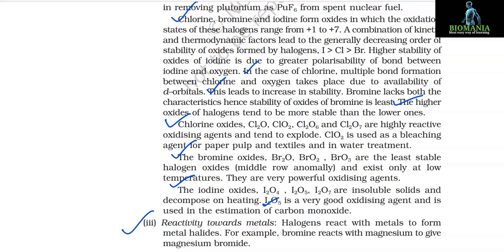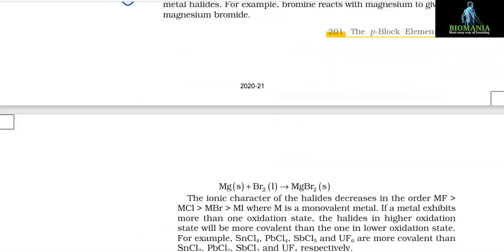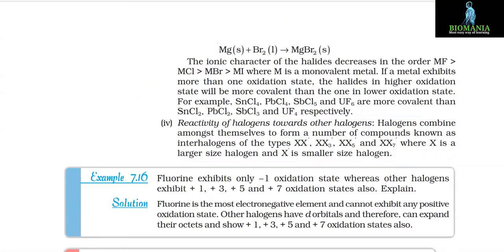Number 3, reactivity towards metals. Halogens react with metals to form metal halides. For example, bromine reacts with magnesium to give magnesium bromide: Mg + Br2 gives MgBr2. The ionic character of the halides decreases in the order MF > MCl > MBr > MI, where M is a monovalent metal.